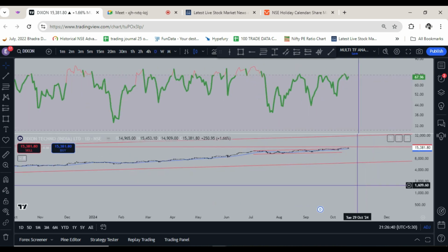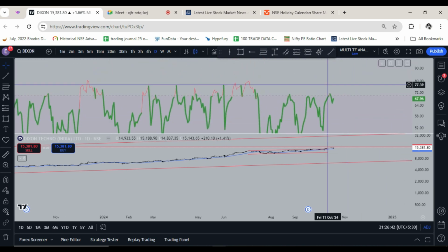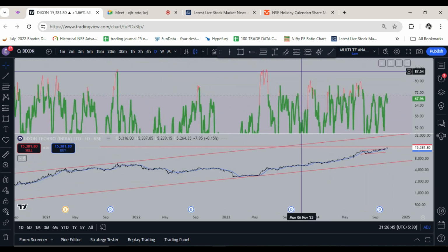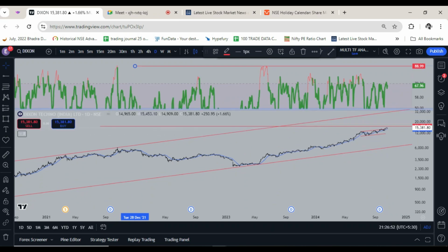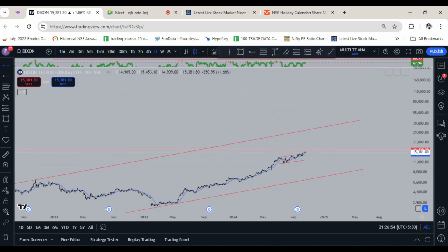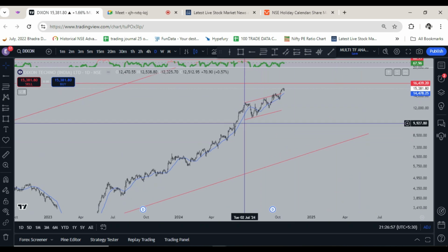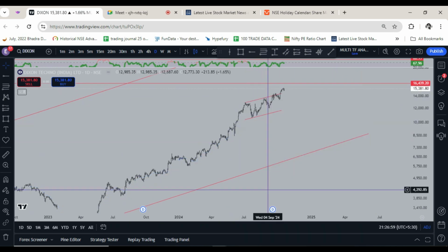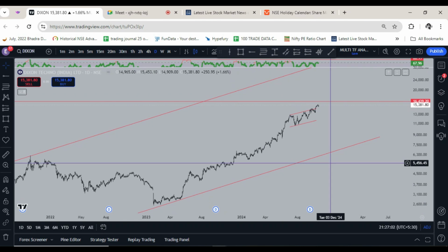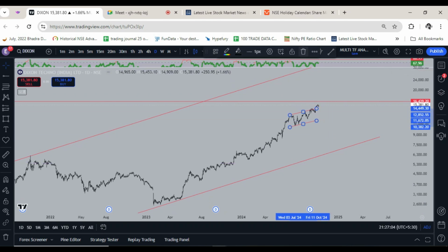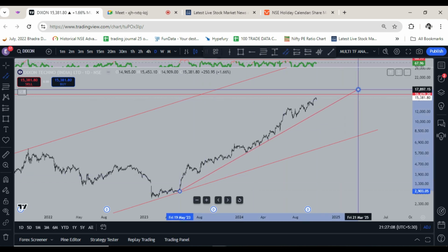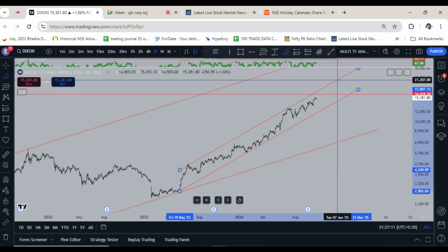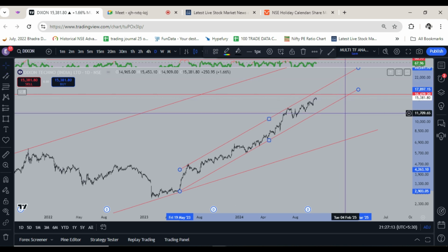Let's see what is happening on daily. On daily, RSI topped out very high, somewhere here, 89. We can draw this alternative channel.